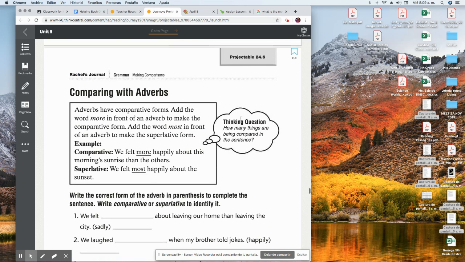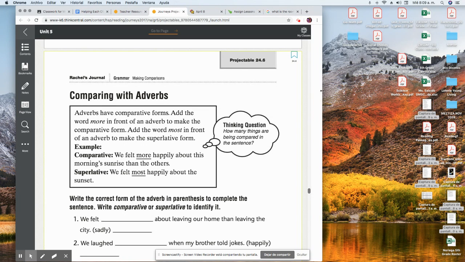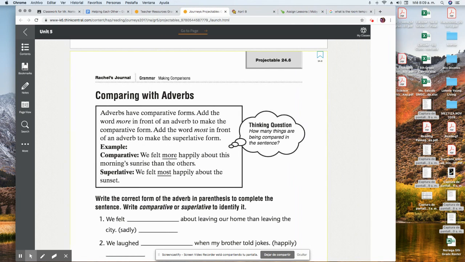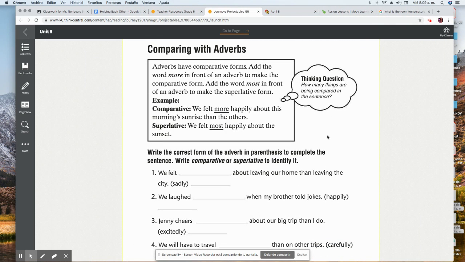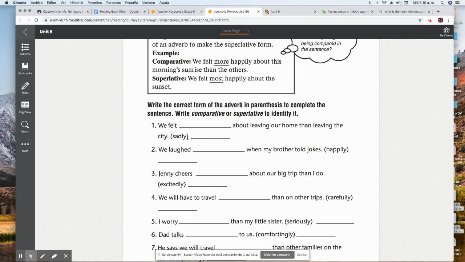Okay, for this lesson, we're going to compare with adverbs, and the only thing that is going to be different is that we're going to be using either more for comparative adverbs or most for superlative adverbs. All of the adverbs in this lesson, we do not have to add ER for comparative or EST for superlative. We're going to use the word more and most before the adverb. So do not worry about adding an ending to all of the adverbs in parentheses.